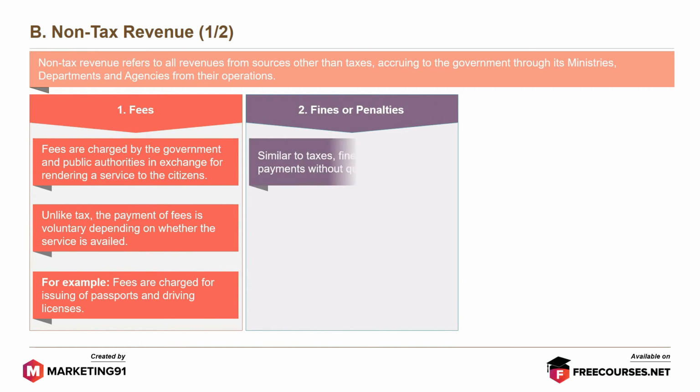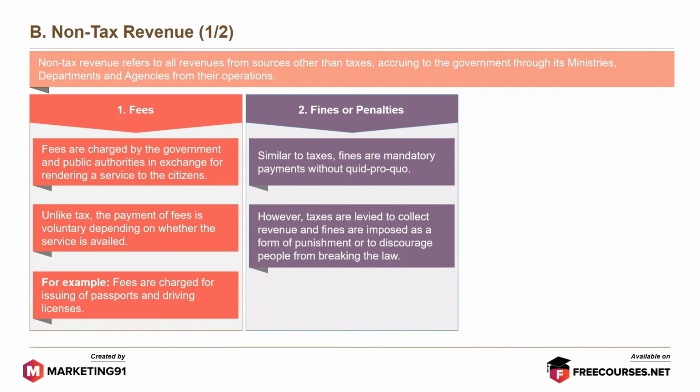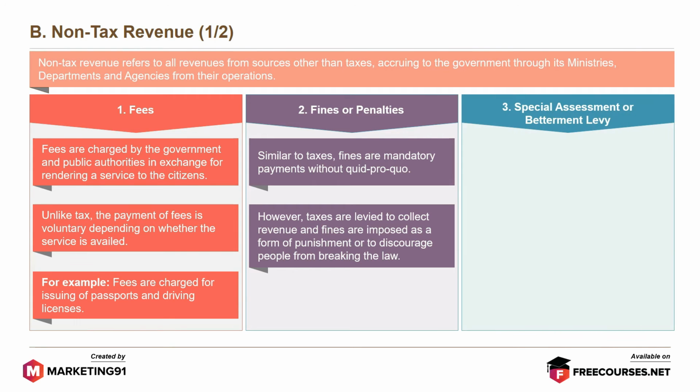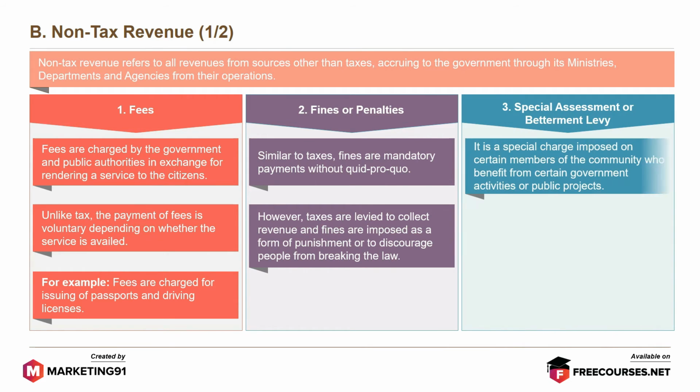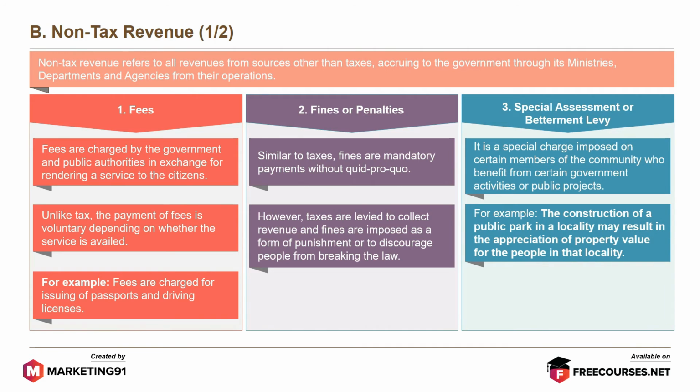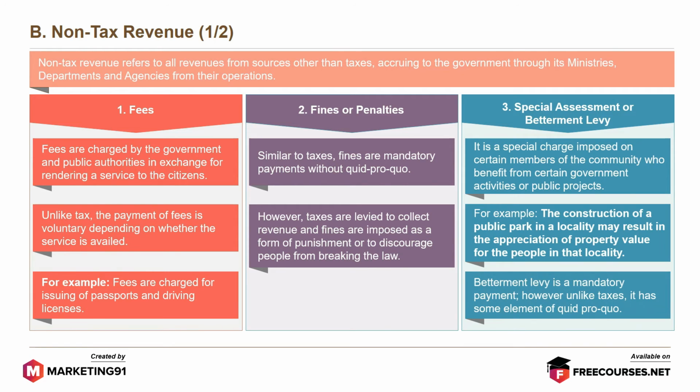Fines or penalties. Similar to taxes, fines are mandatory payments without quid pro quo. However, taxes are levied to collect revenue and fines are imposed as a form of punishment or to discourage people from breaking the law. Special assessment or betterment levy. It is a special charge imposed on certain members of the community who benefit from certain government activities or public projects. For example, the construction of a public park in a locality may result in the appreciation of the property value for the people in that locality. Betterment levy is a mandatory payment, however, unlike taxes, it has some element of quid pro quo.